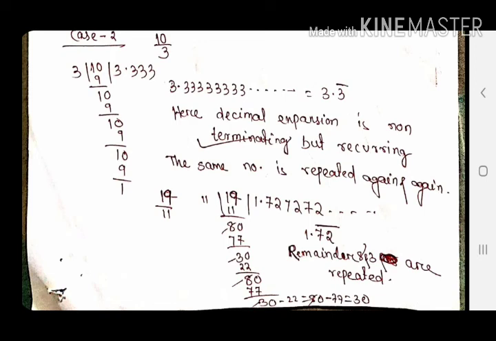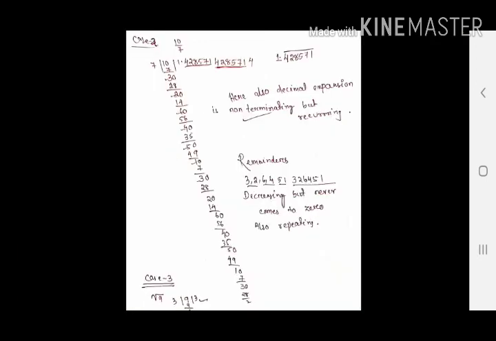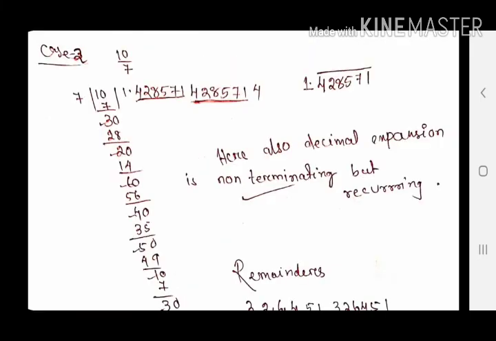First example 3.3 bar. Next, 2 digits are repeated. Now we have taken another very big example. It is 10 by 7. You may try your own. So, dividing 10 by 7, what I am observing in the remainder is 3 2 6 4 5 1 3 2 6 4 5 1. It tries to come near 0 but never comes to 0, and the remainder is also repeated. And if I observe the quotient, it is also repeating.